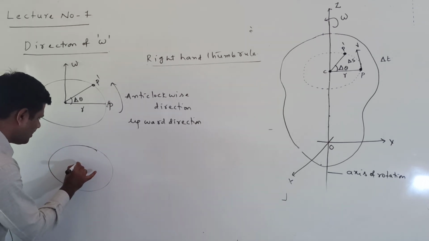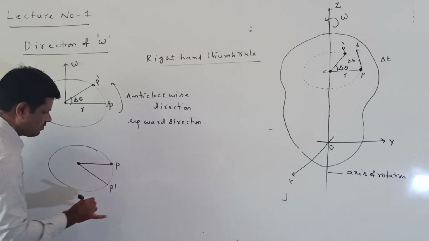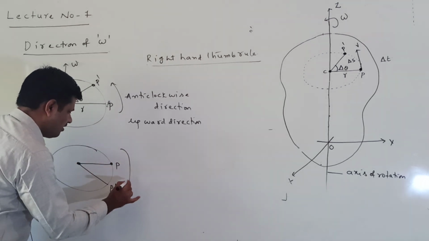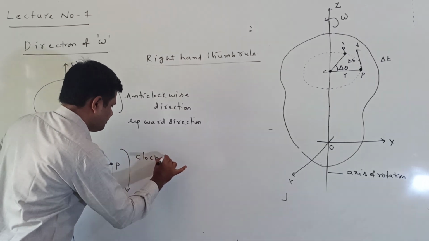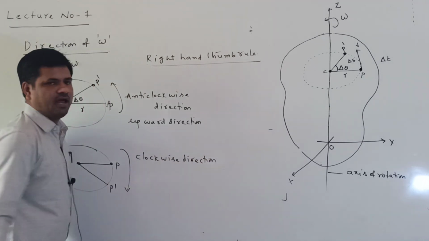Next, listen. Suppose the particle is moving from P to P dash in the clockwise direction, rotating like this.